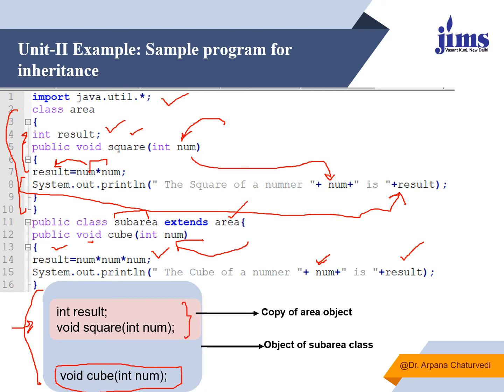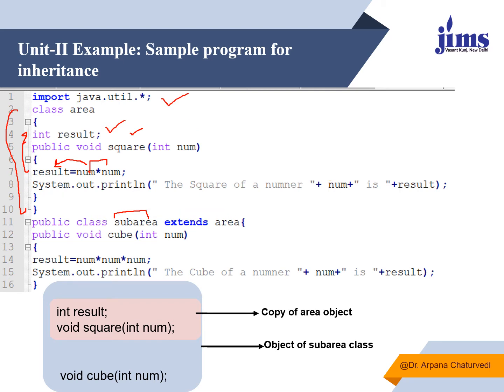So the sub area class, which is a derived class, will have two member functions, one of area and another of sub area, and one data member, result, which is of area. So this is what is defined in the parent class and subclass. Now we will see further how all these member functions get called if we implement inheritance.